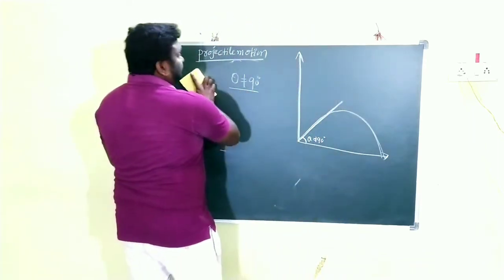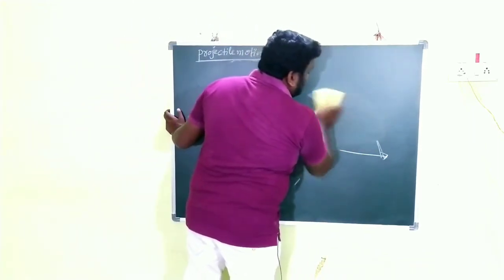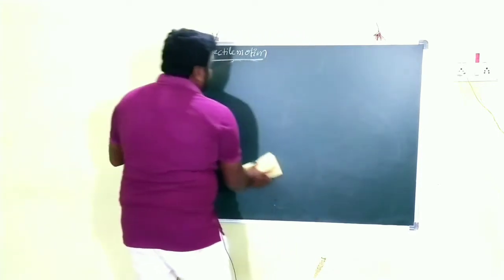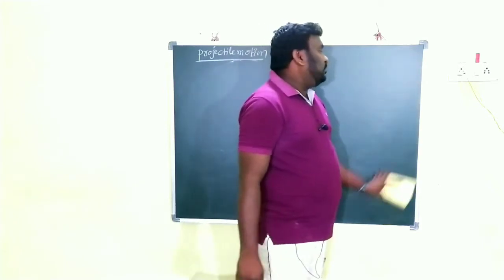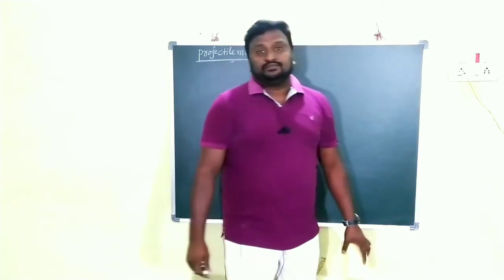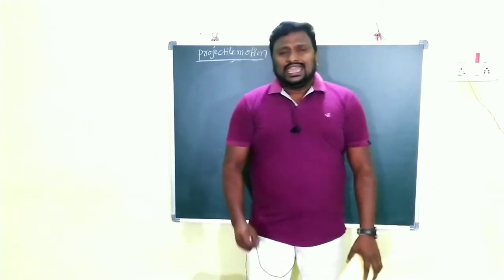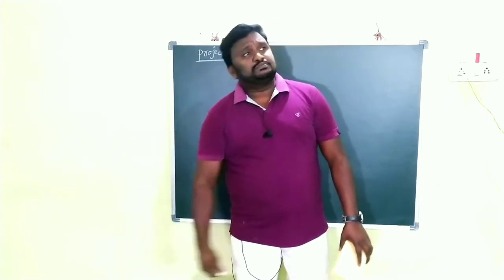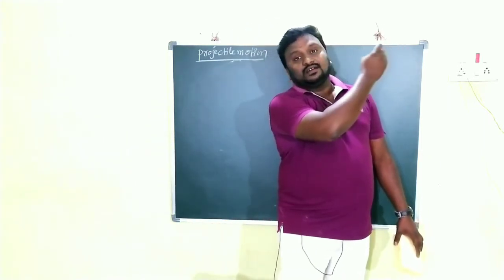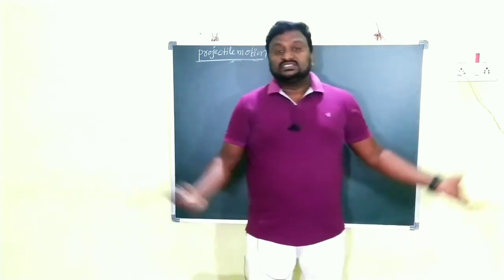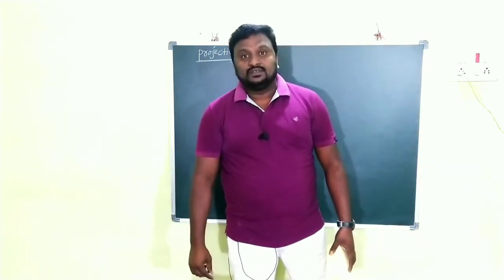So here, up to now, children, we discussed what is a projectile, and think about examples of a projectile. Clear? Any object that is projected into the air at a certain angle other than 90 degrees should be called a projectile.